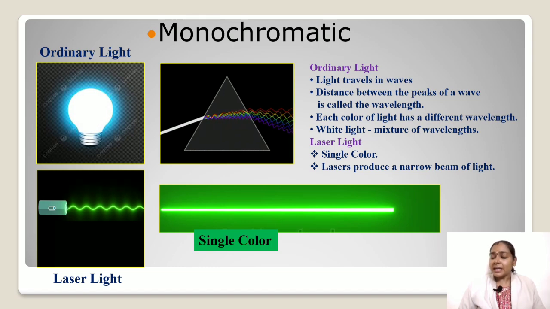But if we consider laser light, it has only one color. So it produces a narrow beam of light. So laser is a monochromatic beam. If we consider laser in red color, it has the wavelength range 650 nanometer to 750 nanometer.